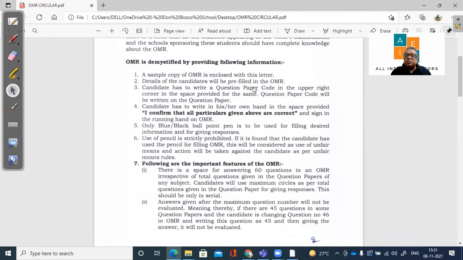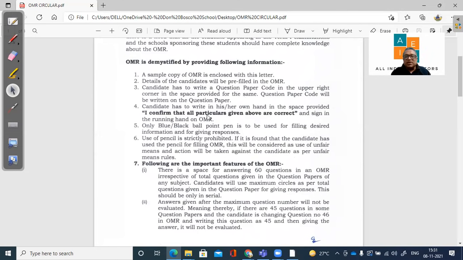Details of the candidates will be pre-filled in the OMR. So when you're talking about the board exams scheduled in November, December, it will already be filled. That means the name of the candidate, roll number, everything will be filled in the OMR. You just have to verify and sign that, right? The question paper code has to be written. That code will be there on the question paper itself.